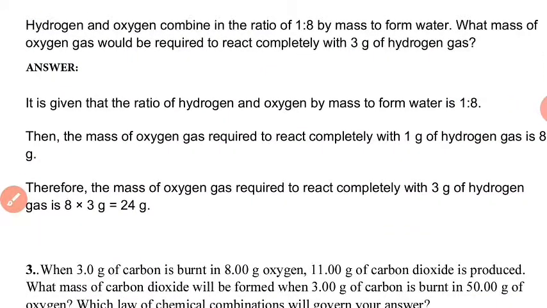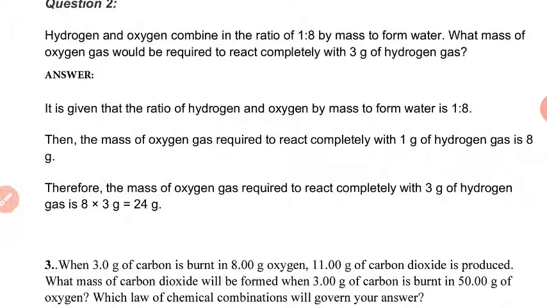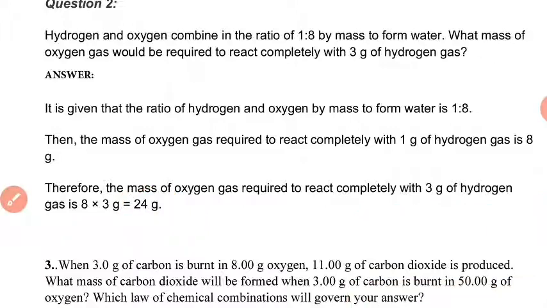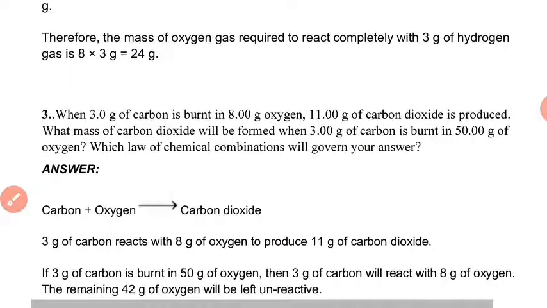So if 1 gram of hydrogen gas combines with 8 gram of oxygen gas, then 3 gram of hydrogen gas will combine with 24 gram of oxygen gas, obviously. So the answer is 24 gram of oxygen gas.